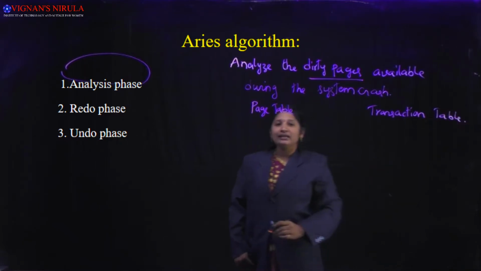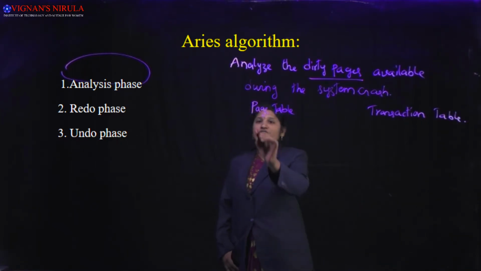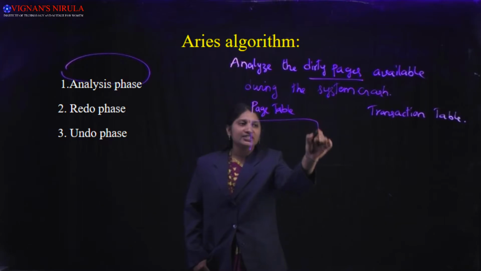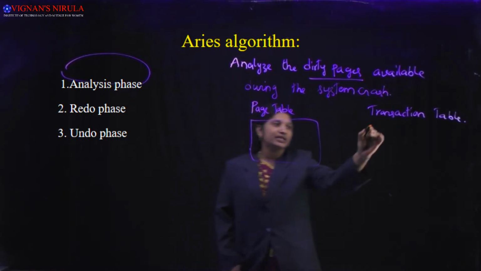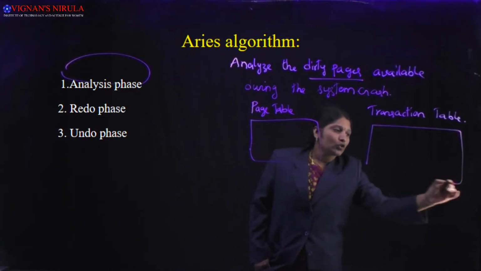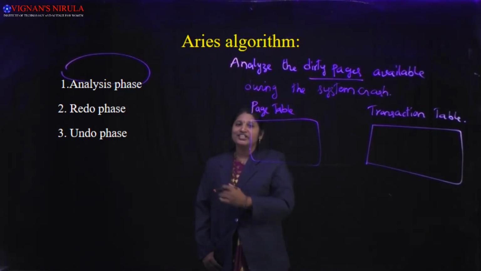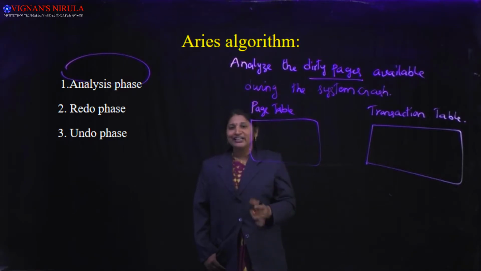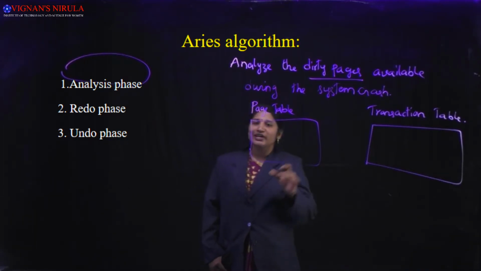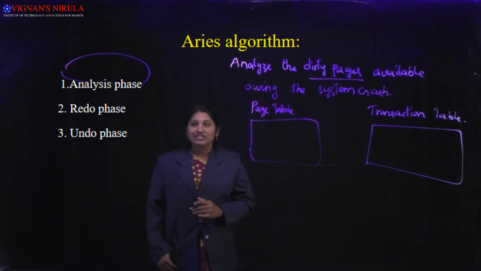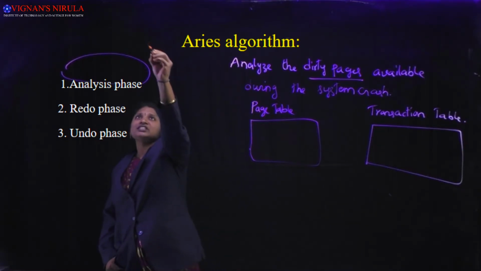Page table and transaction table. In order to discuss the page table, transaction table and all of these 3 phases, analysis phase, redo phase and undo phase, we should write the log file as previously, as well as take some example now. So consider this as my schedule.